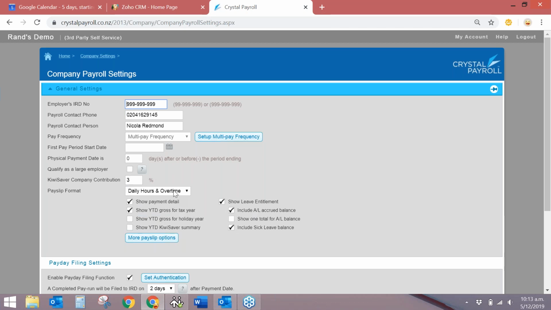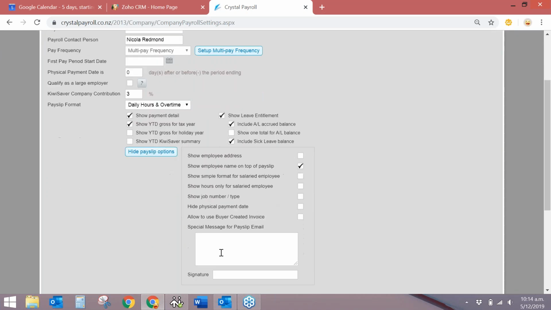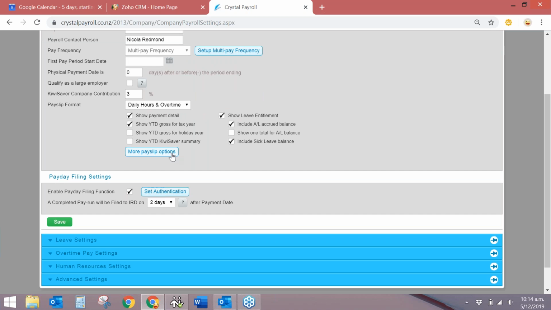You can customize your payslip as to how detailed you want it to be. You can also choose to show how much sick leave or annual leave your employees have got left, depending on what you like to show them. If you click onto more payslip options, you can also put in a special message or show the employee's address. So if you've got anything in particular you want to do, you can customize that from there.